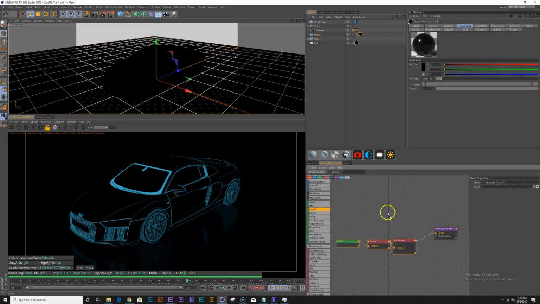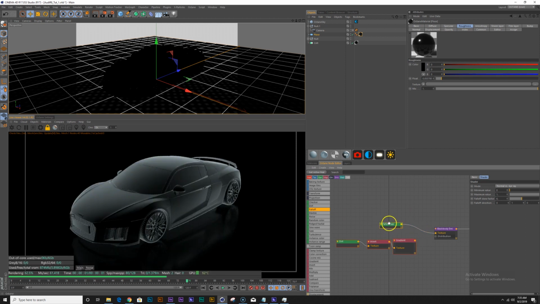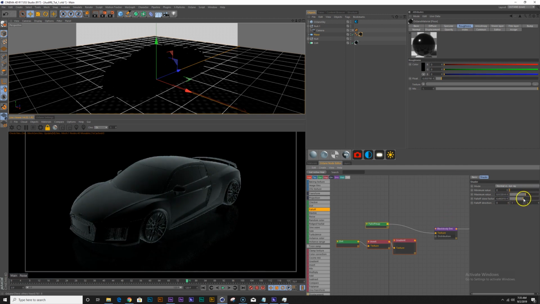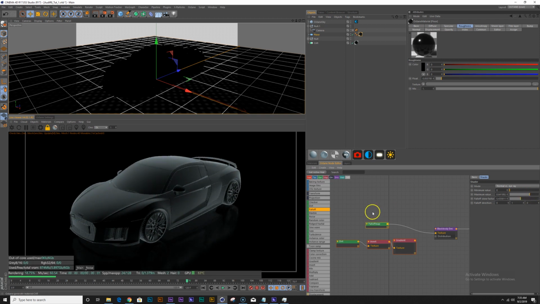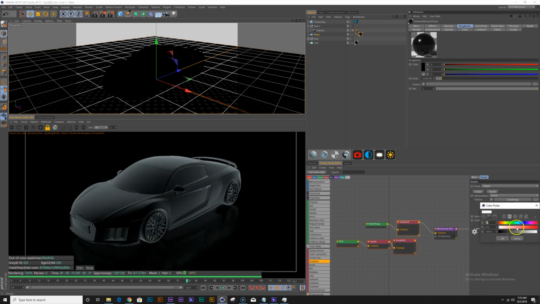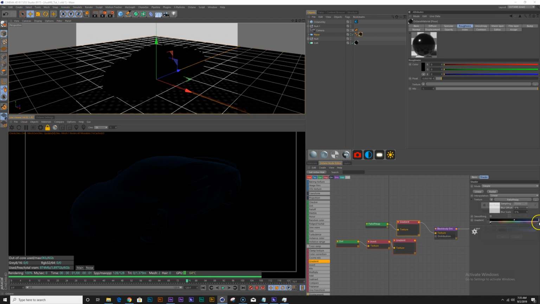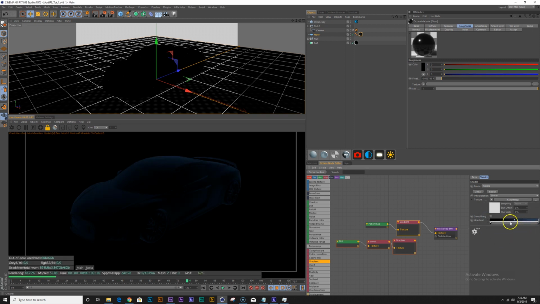I can also add a falloff node, and let's just pipe that into the texture for now. And similarly, you can play with the settings here, the skew factor, and also add a gradient node right here. And this, we can also change the color to something a little darker. Something like that. Maybe a little less saturated.